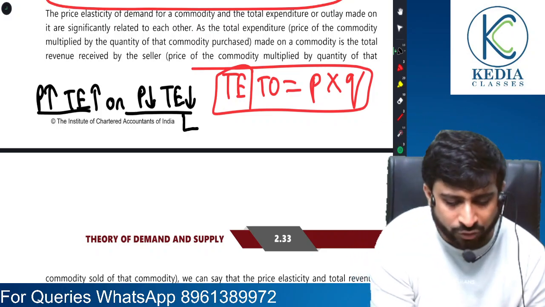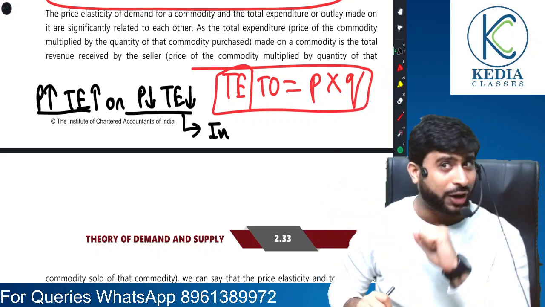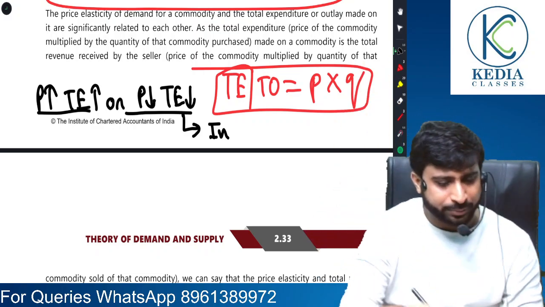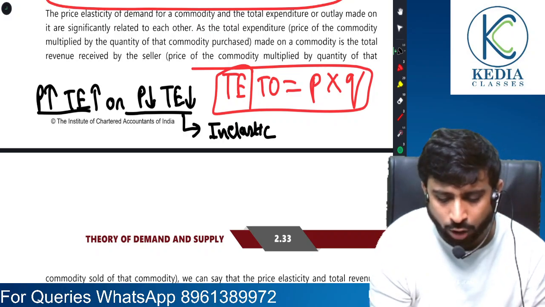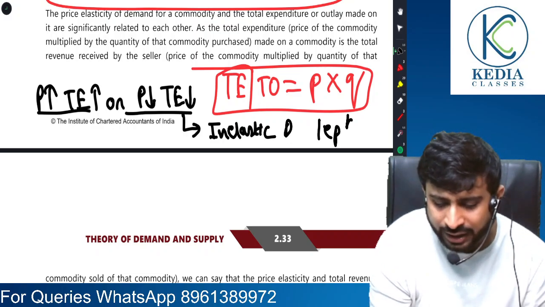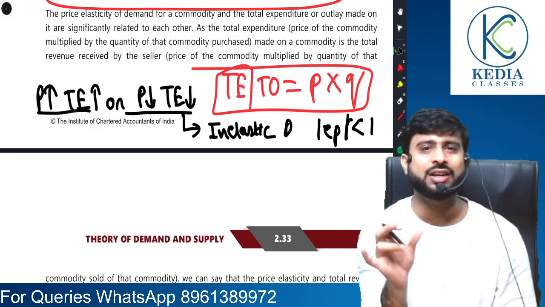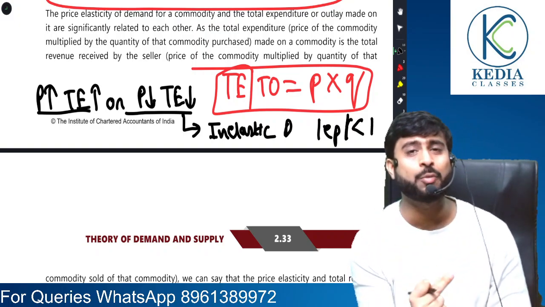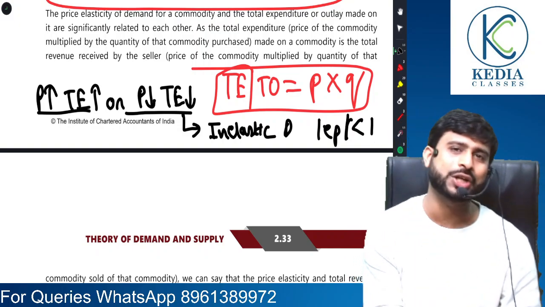That is the case of inelastic demand. Here there are only three types, not five types. This is the case of inelastic demand. So the value of elasticity in this case will be lesser than 1. When? When there is a direct relationship between price and total expenditure.